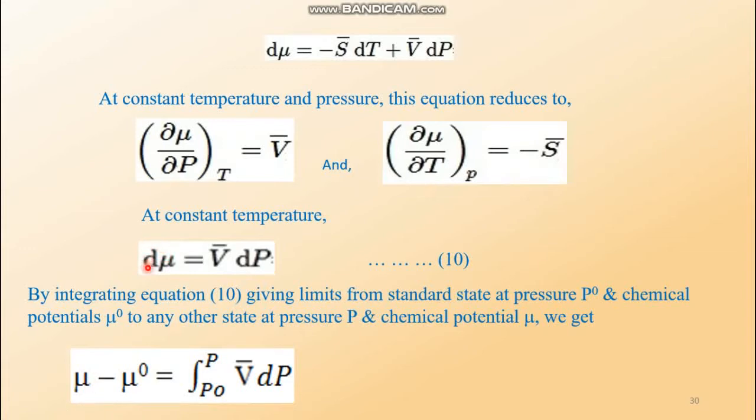Now the integration of d mu from mu 0 to mu gives mu minus mu 0, whereas integration of this part is not directly possible because V bar is also a function of pressure.